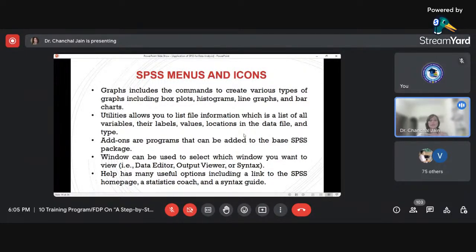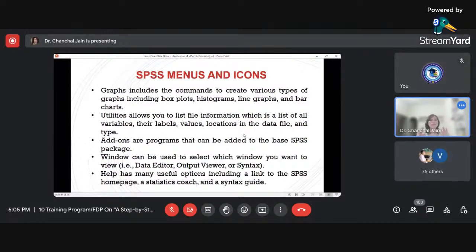Next menu, or the second last menu, is the window menu. The window menu is used to select which window you want to see presently: the data editor window, output viewer, or the syntax. Accordingly, using this menu, we can select the particular window which we want to see.